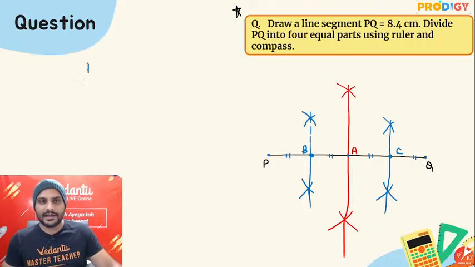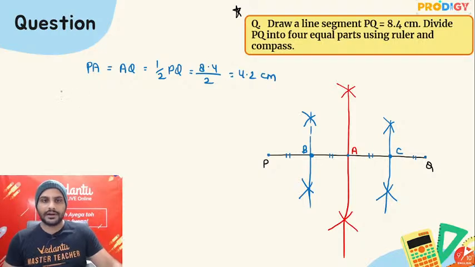Look, at the starting I know that PA and AQ will be equal, both will be equal to half of PQ. So they will be equal to 8.4 by 2, which is equal to 4.2 centimeters. And now PB and AB will be equal to half of PA, which is 4.2 by 2, which is 2.1 centimeter.